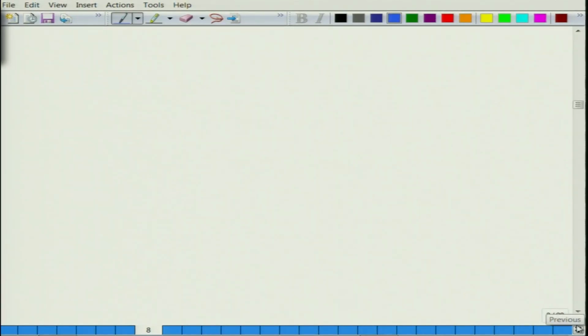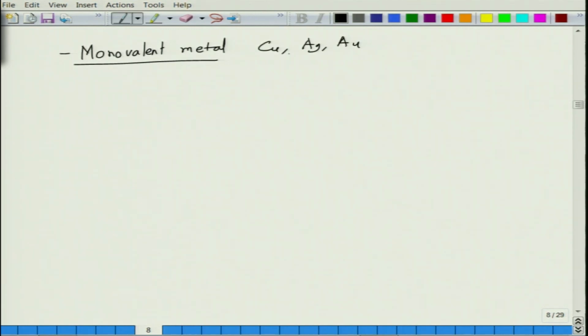Now, if you compare this with semiconductors, let us first do the metals part. In the case of monovalent metals such as copper, silver, gold, all of them have one electron in the outermost orbital.